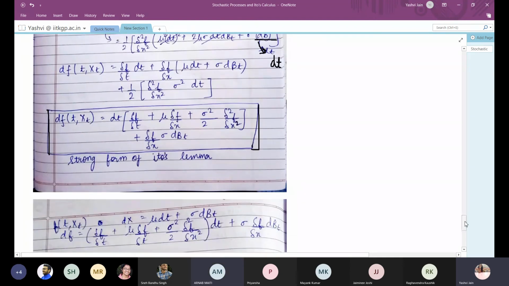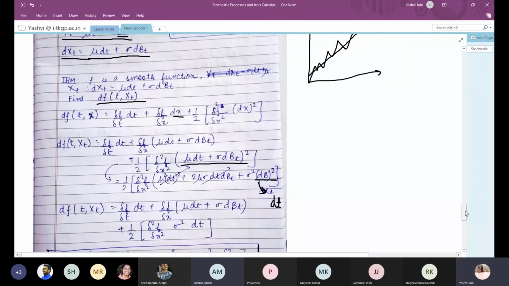And I have one small query. Yes. In that, can you go just above? Yes. Here you cancel this dt dbt. Okay, I got that dt square we are canceling because it's Newtonian. But why are we canceling this dt dbt? The second term in the square bracket? Yes, because dbt is equal to root dt, and in practical purposes the value of this whole term is very small as compared to the value of this term, and it is almost negligible in the price movement. So we cancel this for easy computations.